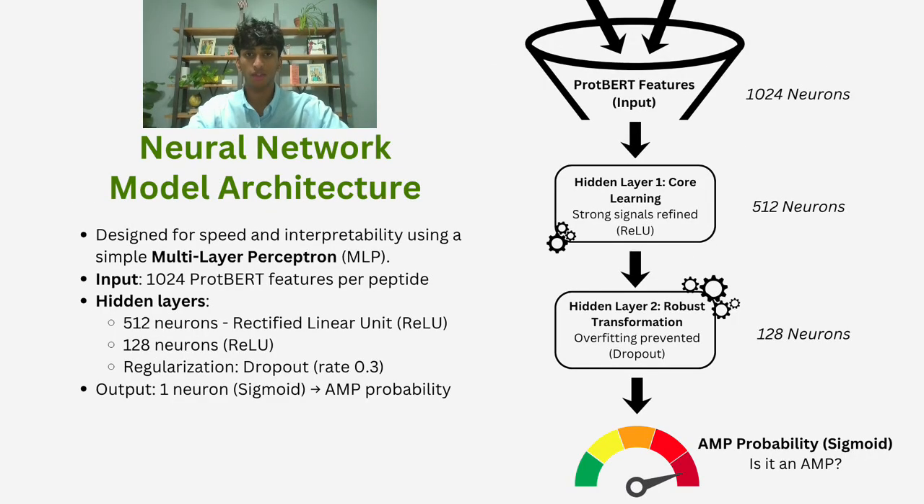For the structure of the model, I built a fast multi-layer perceptron. Data flows from the input layer through two hidden layers where the core learning occurs. I used ReLU activation and dropout to maintain robustness. And finally, the sigmoid output provides the AMP probability. This simple structure allows for instant classification.